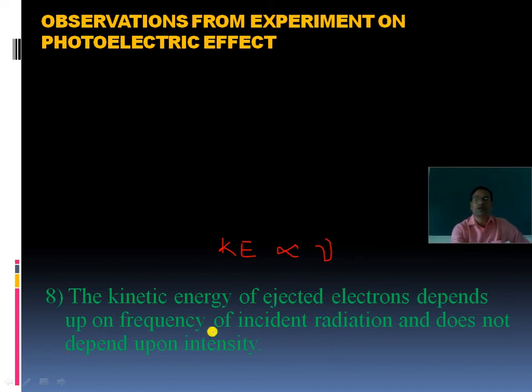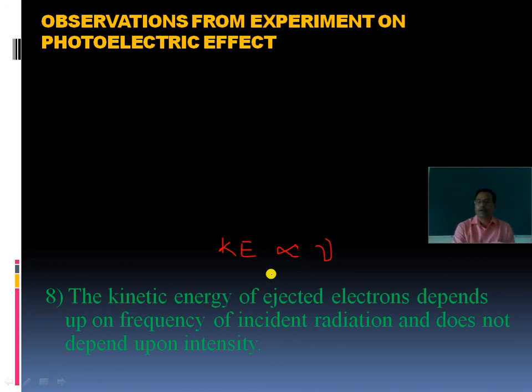and does not depend upon intensity. In the first article, while studying photoelectric effect, we discussed a diagram where we used three different colored lights: red light, green light and blue light. In that I showed how the maximum speed increases from green to violet.